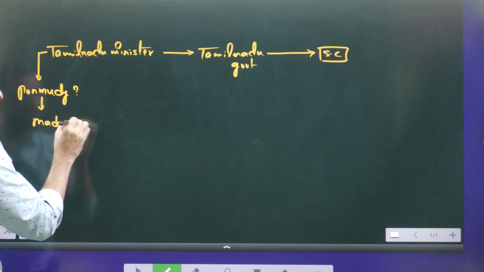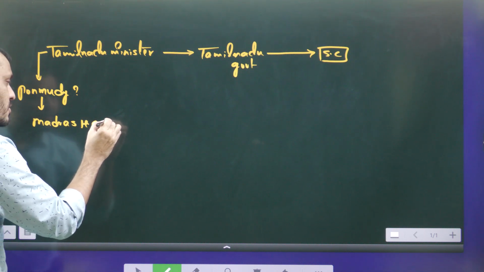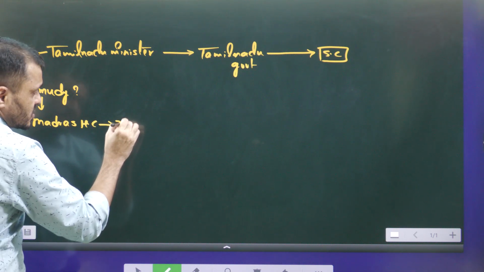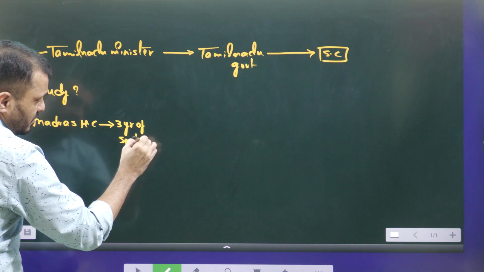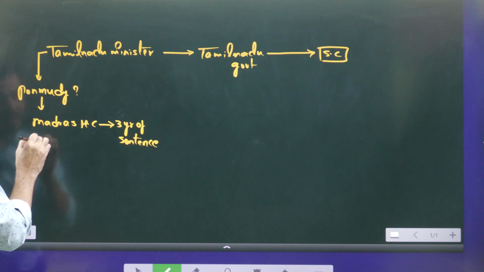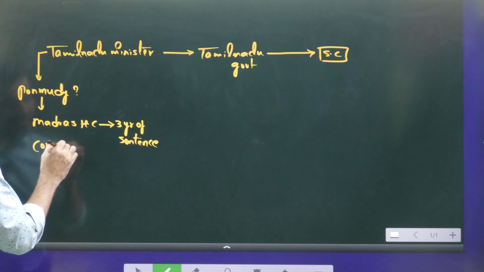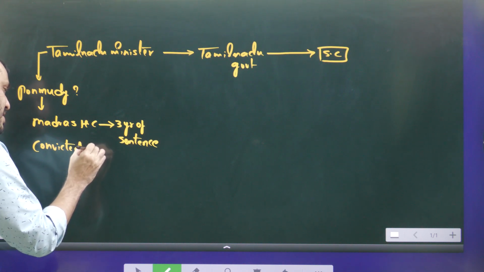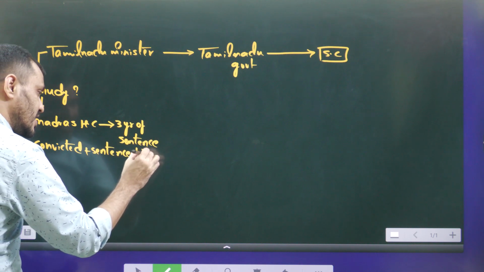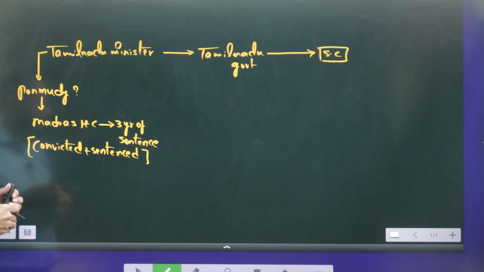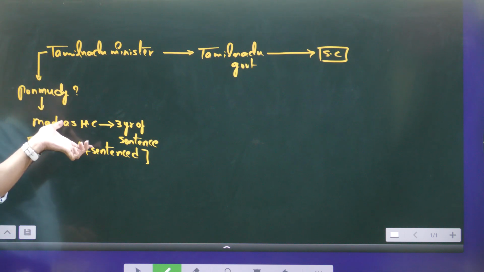He was convicted by the Madras High Court and given a sentence of 3 years. That means he was convicted and he was sentenced. This is the issue. Convicted and sentenced, this minister.